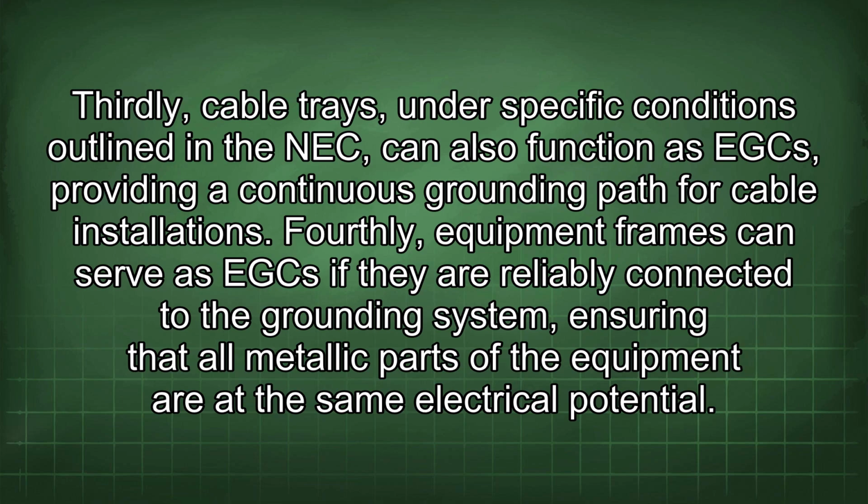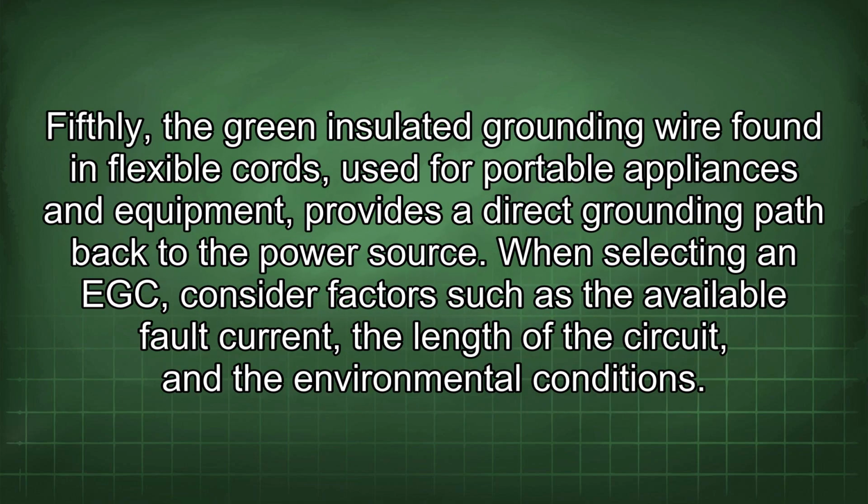Fourthly, equipment frames can serve as EGC if they are reliably connected to the grounding system, ensuring that all metallic parts of the equipment are at the same electrical potential. Fifthly, the green insulated grounding wire found in flexible cords, used for portable appliances and equipment, provides the direct grounding path back to the power source.